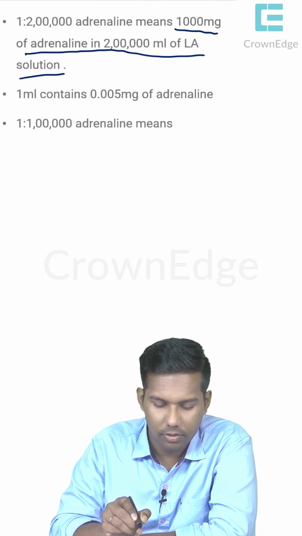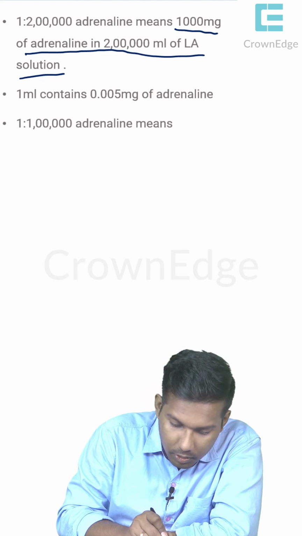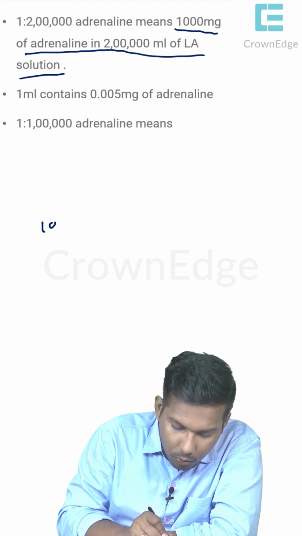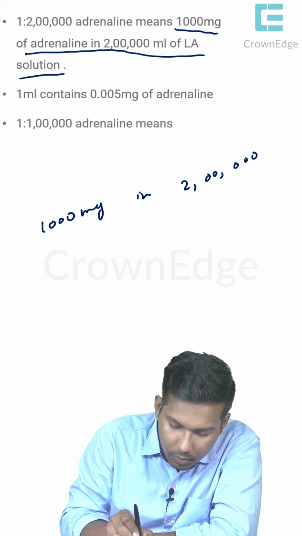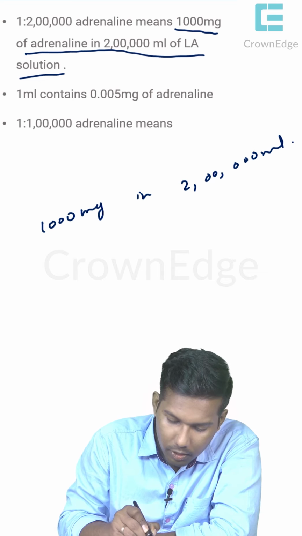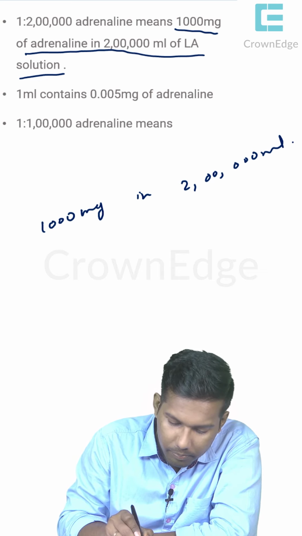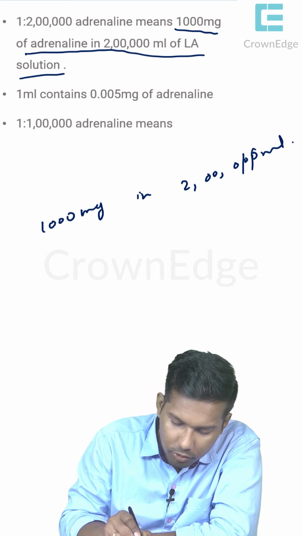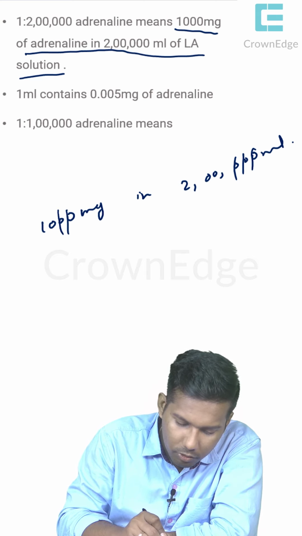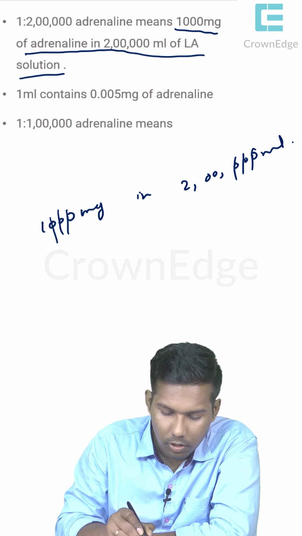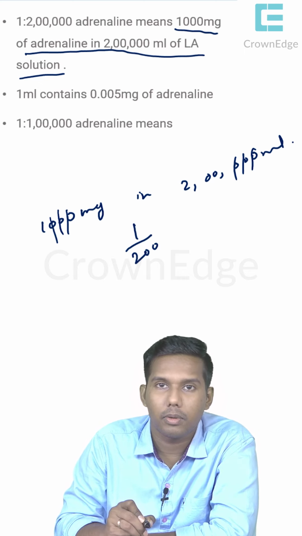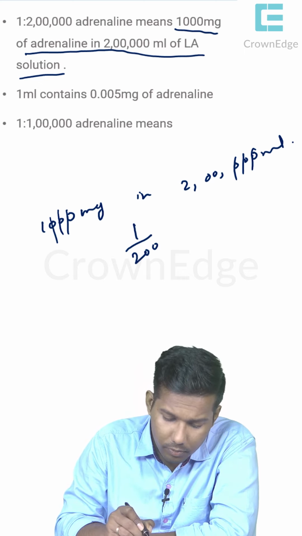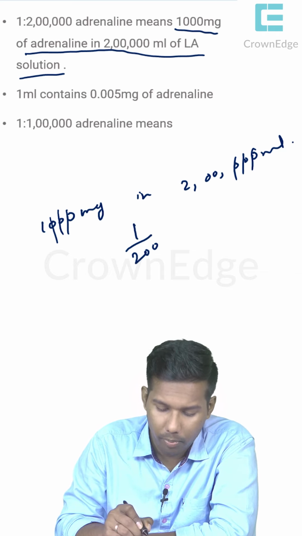What they are telling is 1000 mg in 2 lakh ml. So if you want it in 1 ml, as I have told you, cancel the zeros. Then calculate what is 1 by 200. Then calculate the value appropriately.